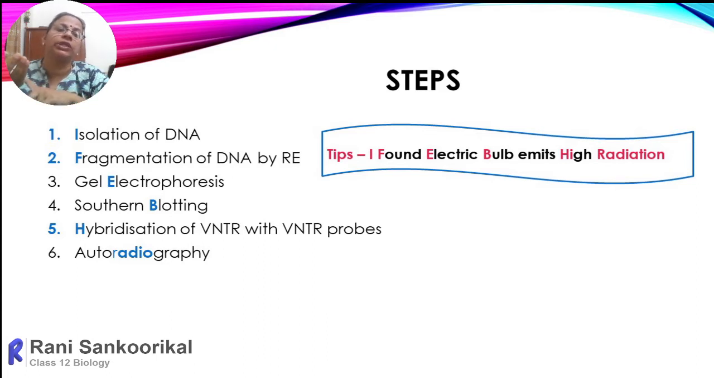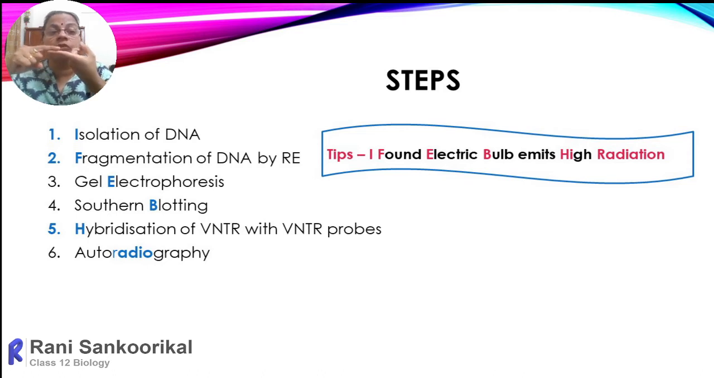So here it is the radio labeled VNTR probe. Since they are complementary, the radio labeled probe will come and sit over the VNTR, and make it double stranded. So even though we do not know the sequence, we can detect the radioactivity at the VNTR. If the radioactivity is there, we can automatically assess the complementary sequence. If it is ATCG, it will bind with TAGC.